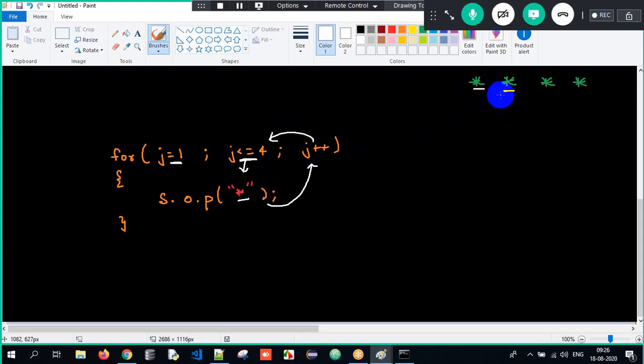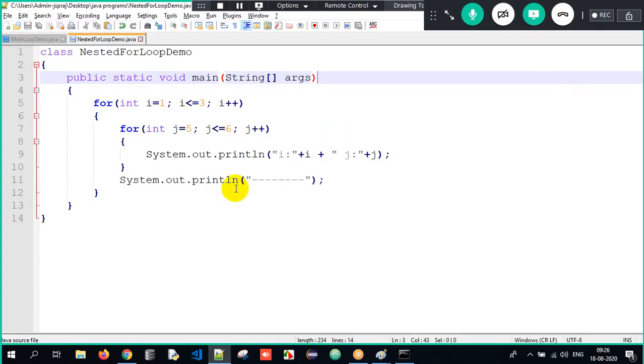Again print star. Again goes back. It will become 3. Is 3 less than or equal to 4? Yes. Print star. Okay. Again goes back. What is j plus plus? J plus plus is becoming 4. Is 4 less than or equal to 4? Print star. So I know to print one complete row here. Okay, what do I know? I know to print one complete row here.